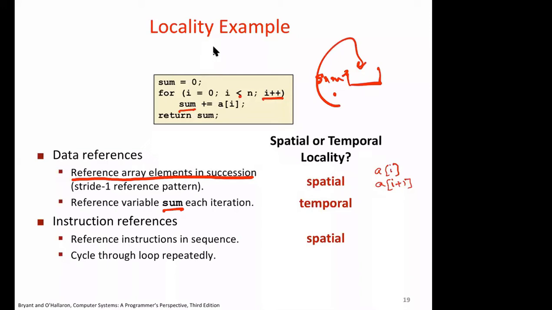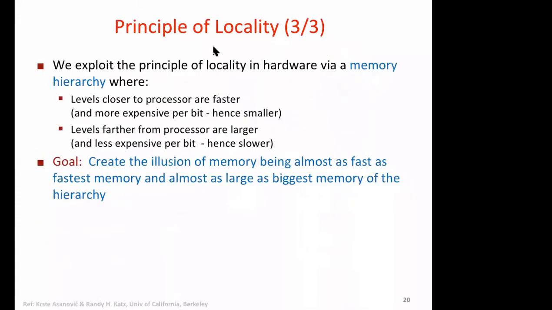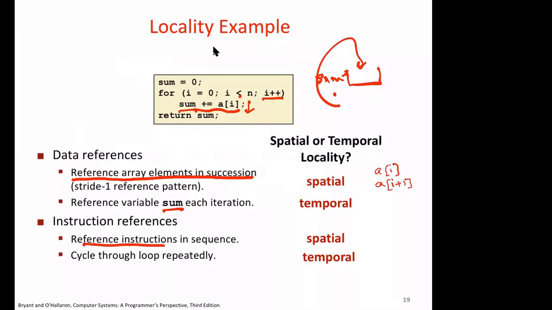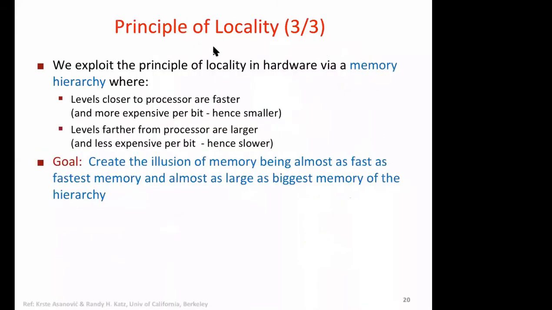Similarly, instruction references are in sequence. Here of course we have one instruction, but had we had multiple instructions one after other, then that is spatial. And then we cycle through the loop repeatedly. The same instructions are executed multiple times, which is temporal. So in this example, where we have a very simple loop, we are using both temporal as well as spatial locality.